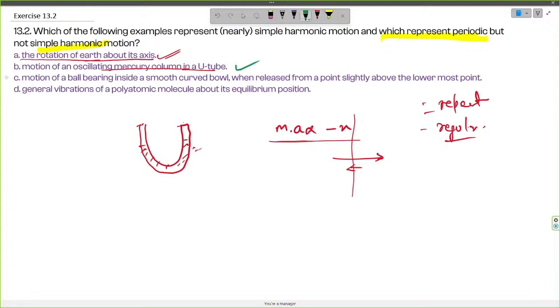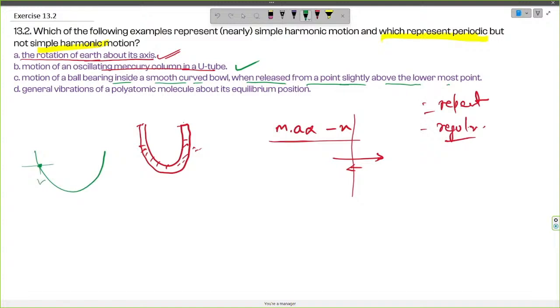And in the third case, we have motion of a ball bearing inside a smooth curved bowl when released from a point slightly above the lowermost point. So it's like this, the ball bearing. It is written ball bearing because a ball bearing has a really smooth surface. So the question is trying to imply that we should neglect friction, and the bowl is also plain. So once we release this, a conservative force, that is the force of gravity, is acting.